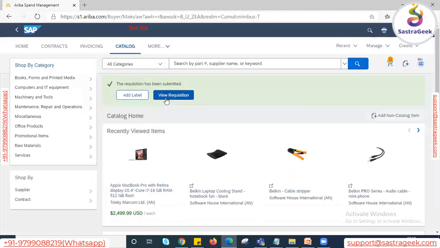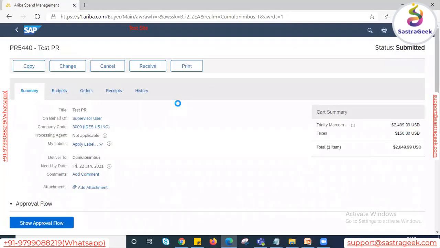We can see our request is submitted. So this is more on the user experience side, right? More on the user experience, and we have also tried to bring lots of functionality.